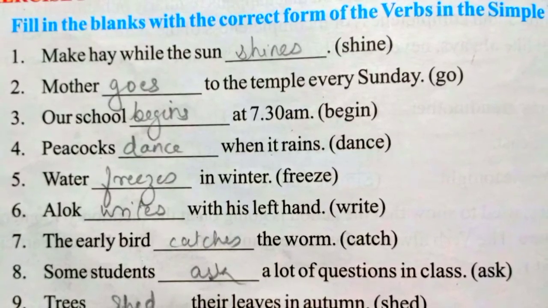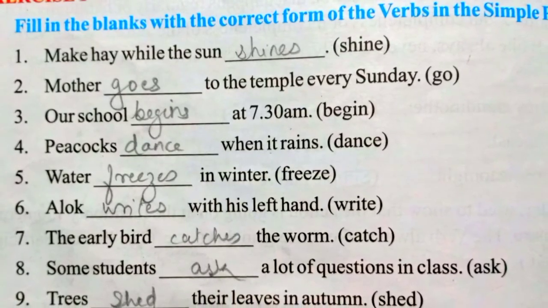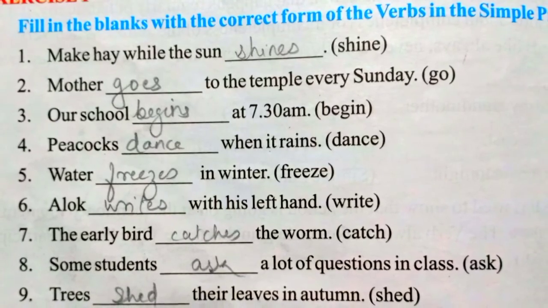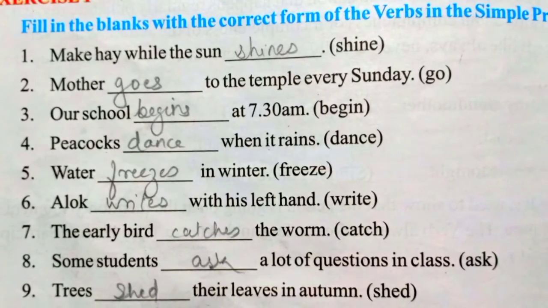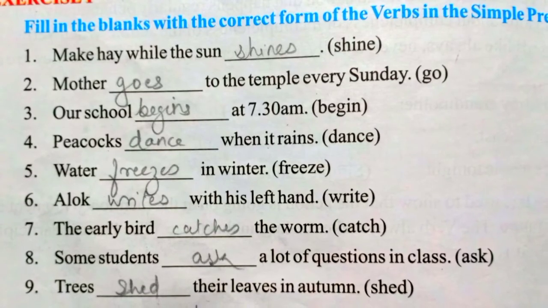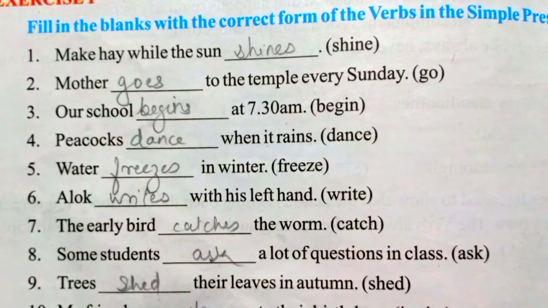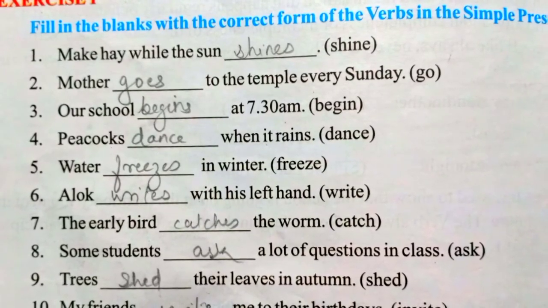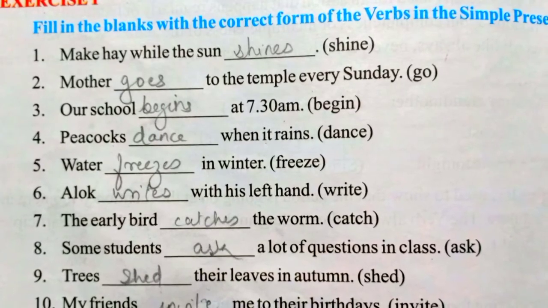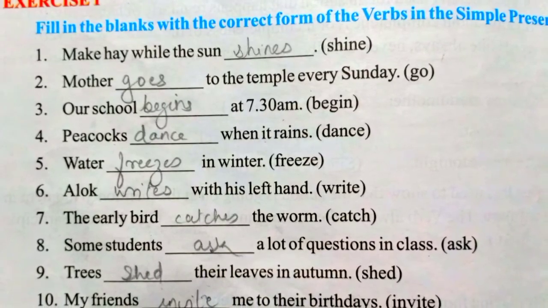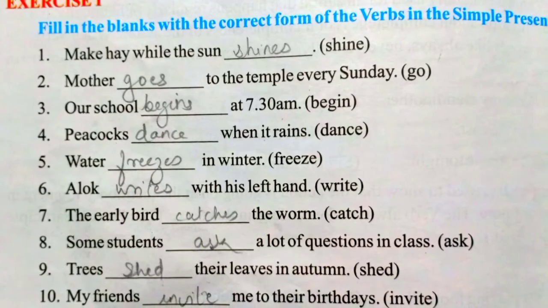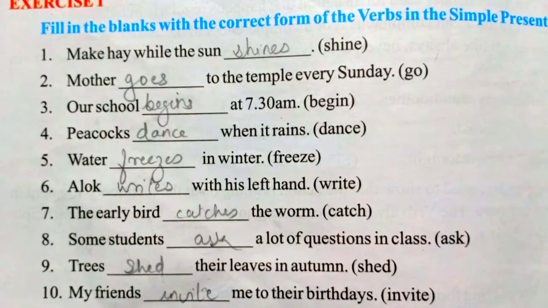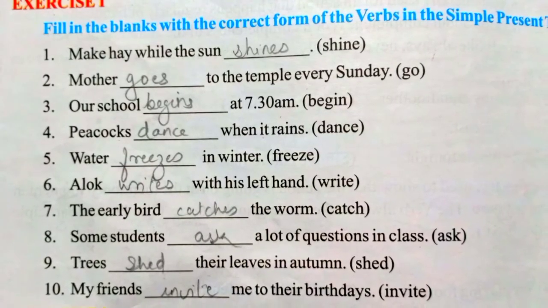So present tense means we have to use the verbs with s or es as per the subject. Okay, and see the verbs are given in the bracket, we have to use the same. See the first one, make hay while the sun dash, in bracket shine word is given, sun is singular, so the verb will come as shines.